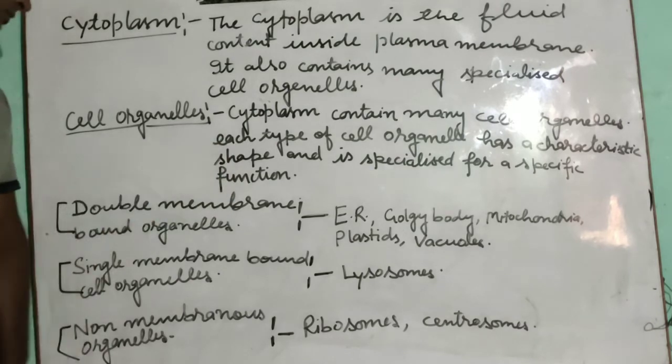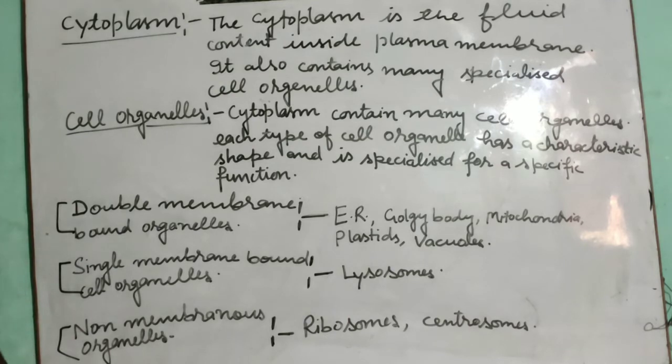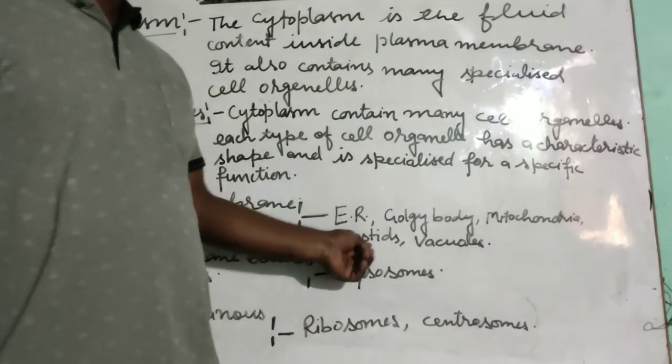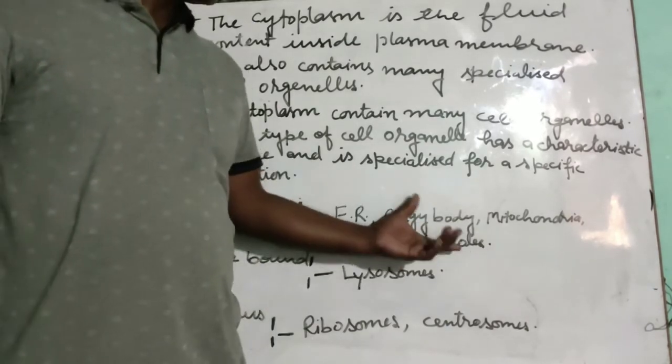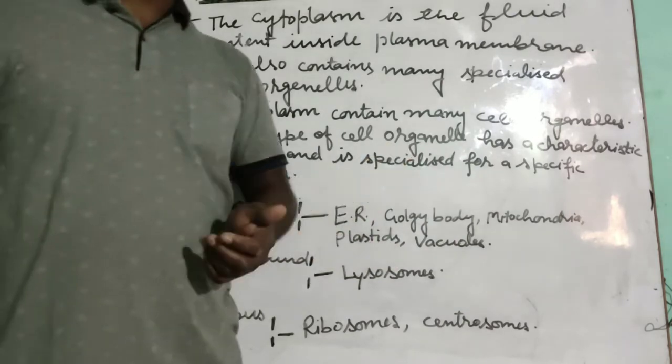Double membrane bound organelles are those organelles which are bounded by a double membrane, and these are endoplasmic reticulum, Golgi body, mitochondria, plastid, and vacuoles. These are the cell organelles which are bounded by a double membrane, outer membrane and inner membrane.